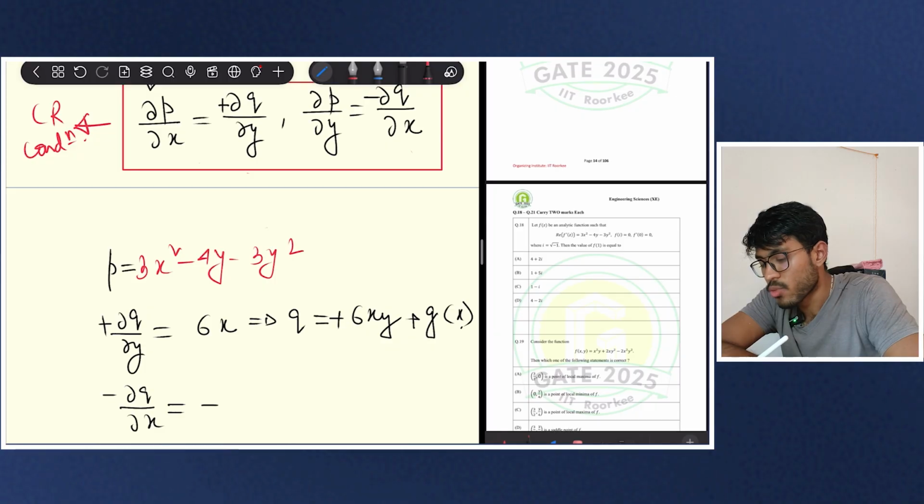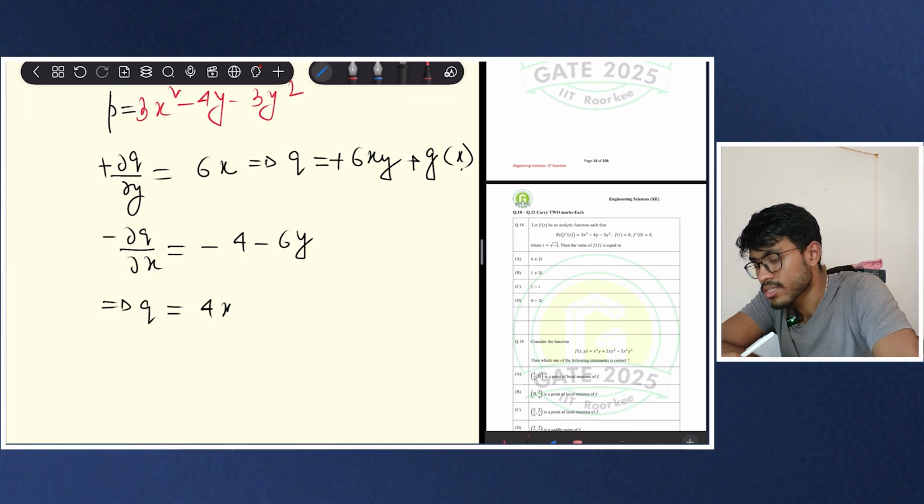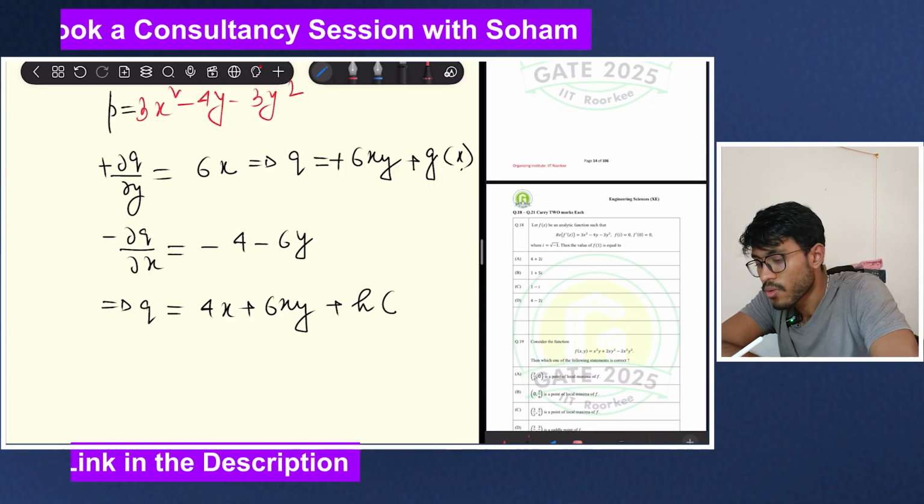Del p del y is what? Del p del y is minus 4 minus 6y. So from this I can write q is equal to 4x plus 6xy plus some h of y.